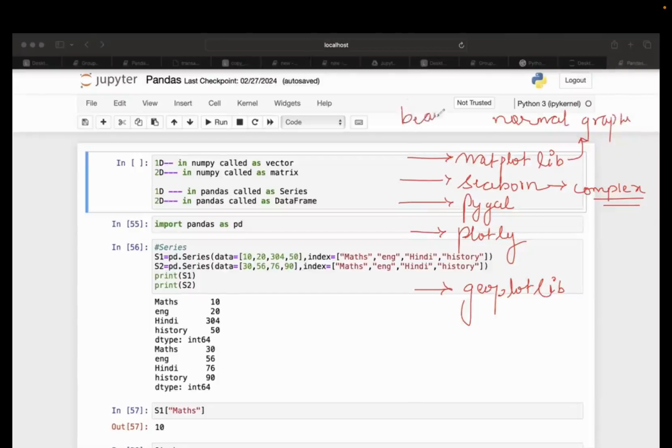When I'm talking about normal graphs, which means your bar graph, pie chart, line chart, you can usually create such types of graphs with the help of Matplotlib. The extra advantage, or let's say the extra feature coming with Matplotlib, is the beautification of the graph. When I'm talking about beautification, it means I can label my graphs, I can change the color, I can enhance the size of the graph, and also I can give the legend.